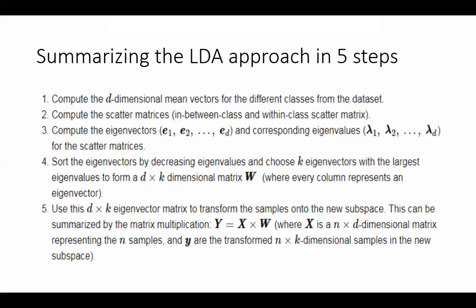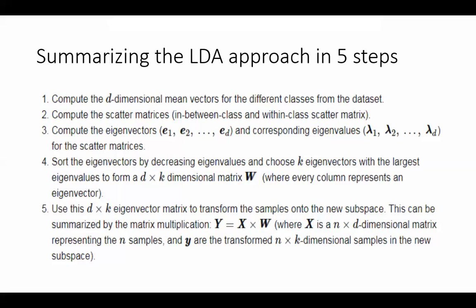Choose the top k eigenvectors. This is the same as the PCA case. So the only step you're adding in between is the calculation of the scatter matrices. There we were calculating the eigenvectors and the eigenvalues for the covariance matrix. Here we are calculating them for the scatter matrix. The scatter matrix is also a sort of a covariance matrix. Let's see uski detail abhi dekh lete hain.